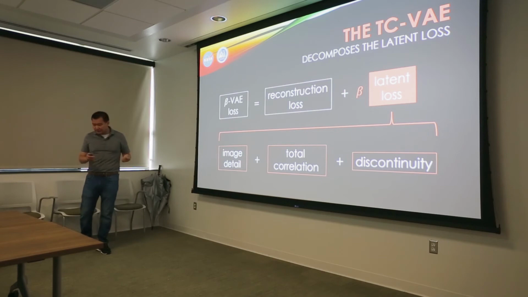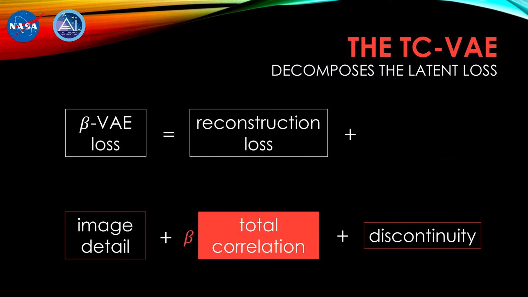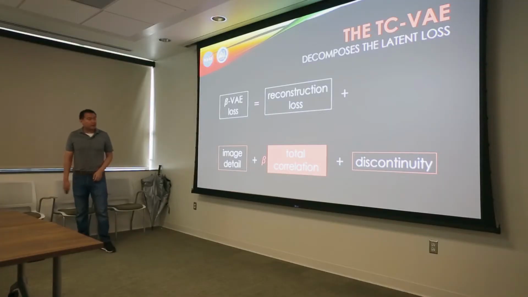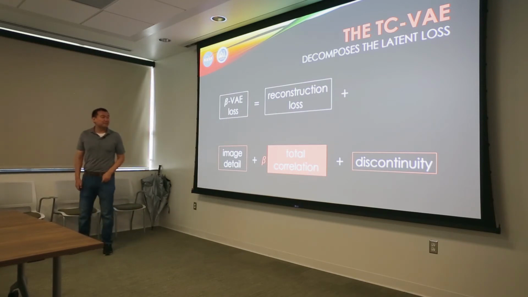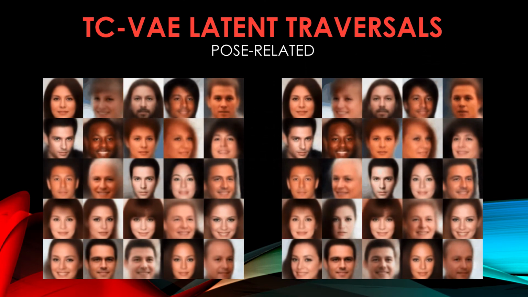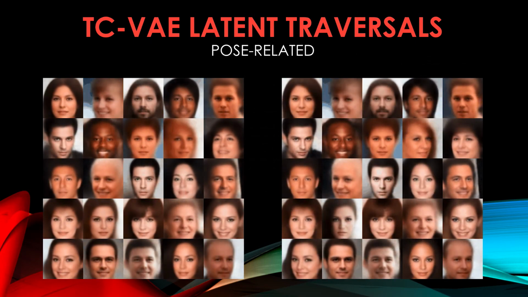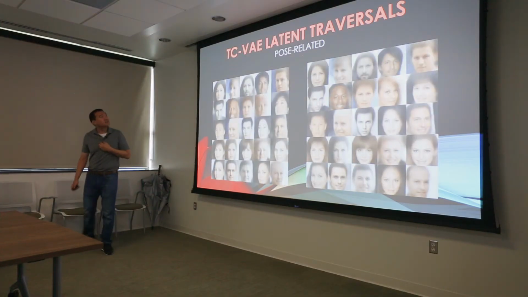And so their solution is to just put beta in front of the total correlation term and leave all the other terms alone. This seems simple enough, but getting this implemented was easily the most difficult week that I've had in this internship. But it was all worth it because the latent traversals that we were able to get out of the TC VAE were fairly breathtaking.